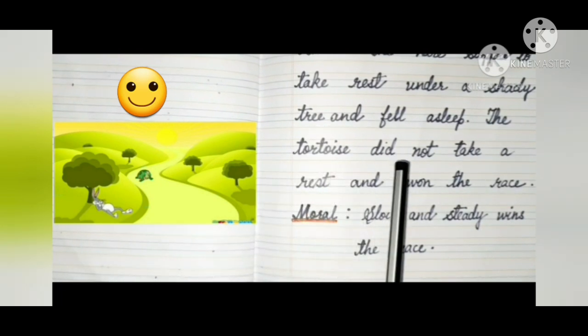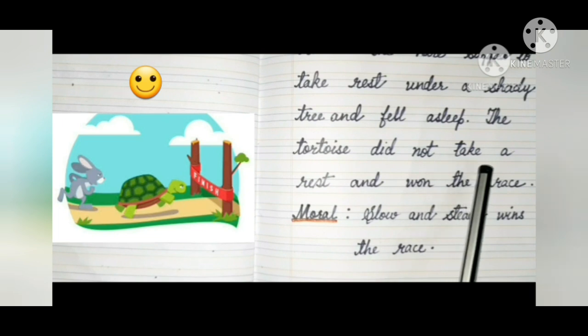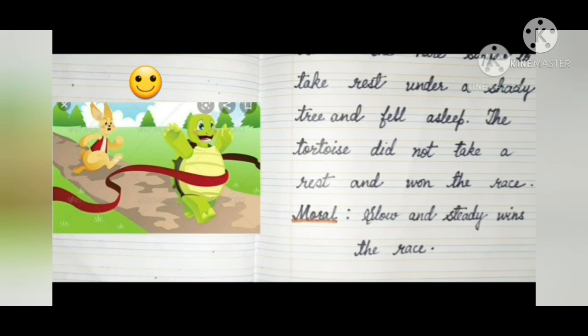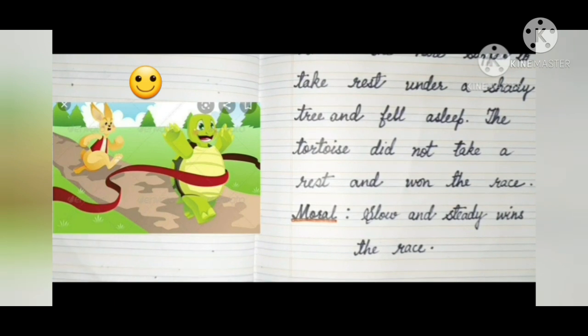The tortoise did not take a rest and won the race. Now what happened, children? The tortoise did not take the rest. He kept on moving. And you know, children, at last he won the race. Okay, children, at last tortoise won the race. Tortoise was the winner. Okay?